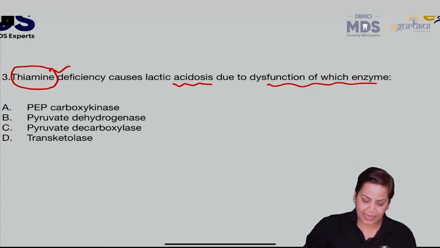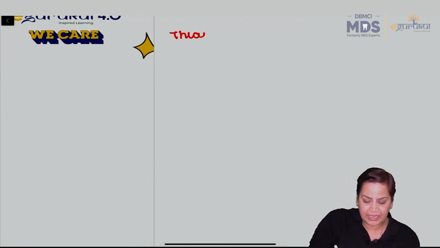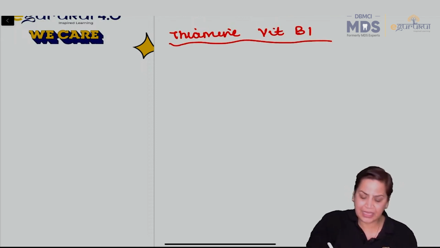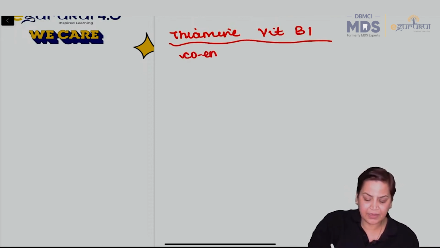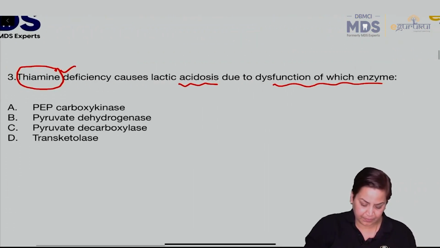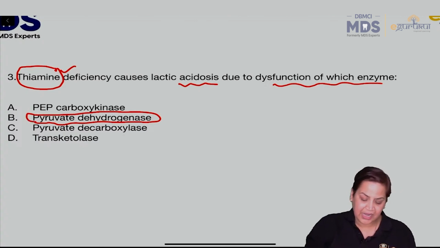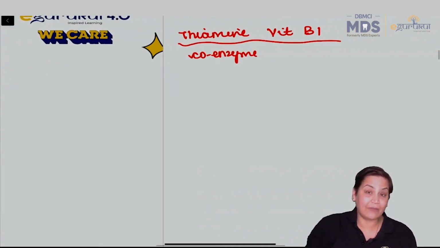Always remember one thing, I'll just show you. Thiamine, we all know, is vitamin B1. This is a very important coenzyme. Yes, very good. The answer is pyruvate dehydrogenase. Now I'll show you what all you have to remember about this coenzyme for so many multi-enzyme complexes.